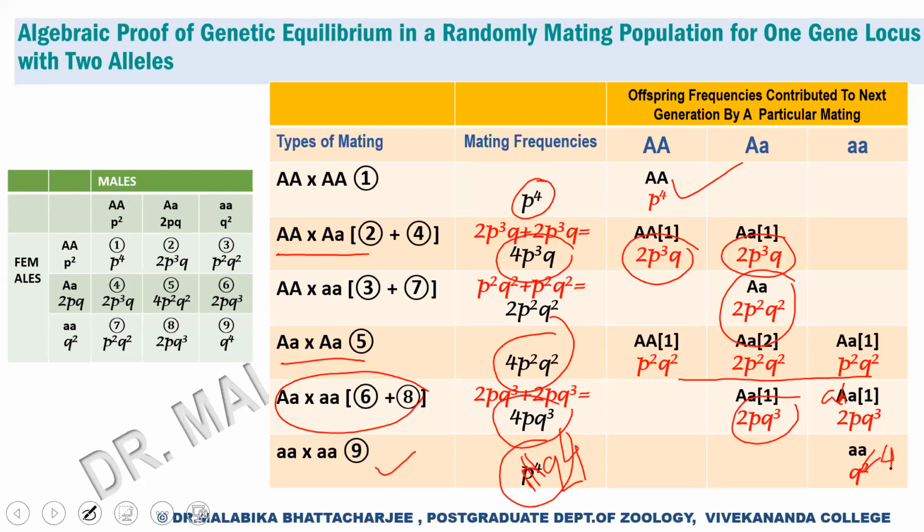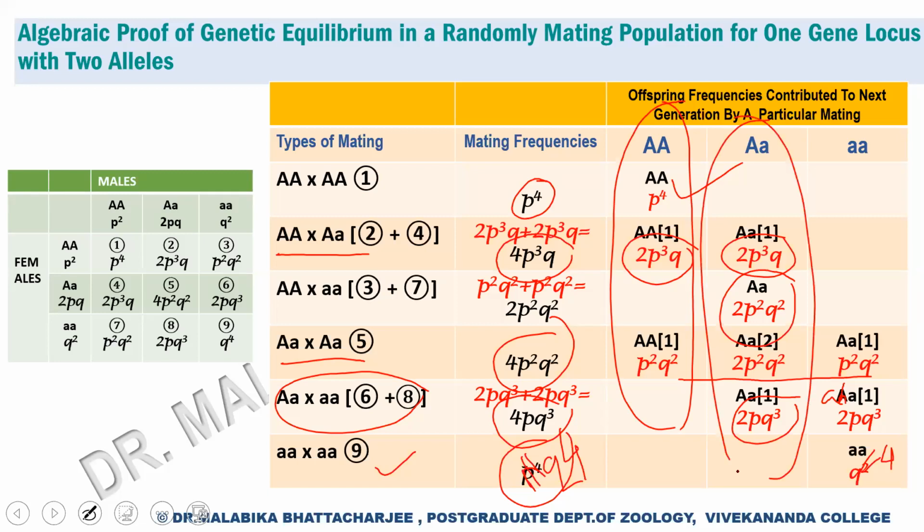So in terms of P and Q, for the capital A capital A, this is the genotypic frequency of the population. For the capital A small a, this is the genotypic frequency of the population now. And for the small a small a, this is the genotypic frequency of the population. So with this genotypic frequency, let's see if we can match them with the initial genotypic frequency of P² plus 2PQ plus Q².